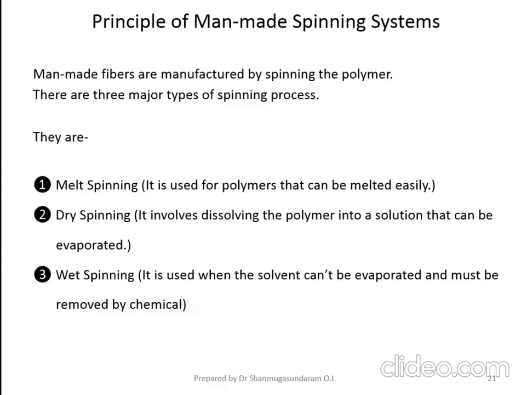So here, the right example is that you have to prepare polymer chips. Whatever may be the spinning technology, whether it is melt spinning technology, dry spinning technology or wet spinning technology, first you have to prepare polymer chips, the polymer in the form of chips. So if the polymer has a melting point, you can go for melt spinning technology for the production of filament. If the polymer doesn't have any melting point, you can go for dry spinning or wet spinning. So this is a simple technique involved in the production of filament fibers.